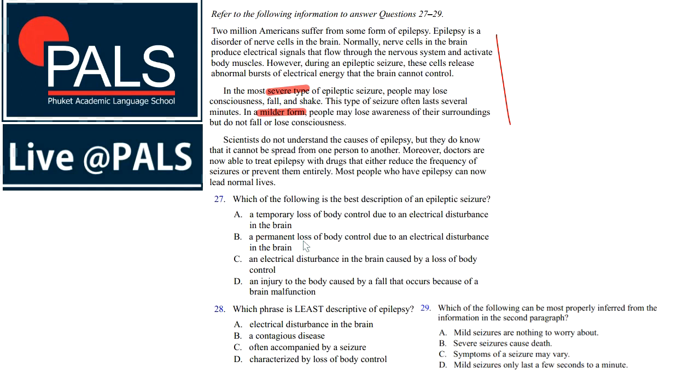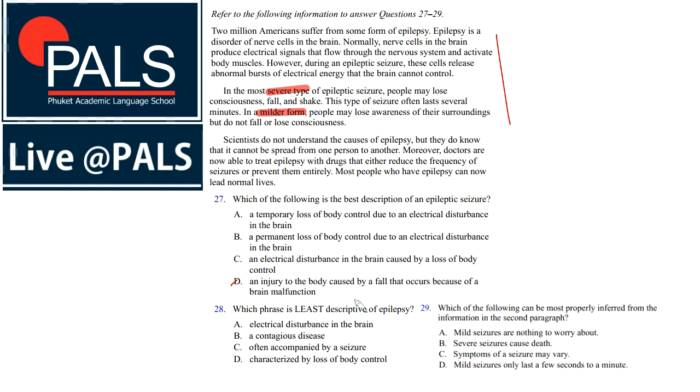A permanent loss of body control due to an electric disturbance in the brain. An electric disturbance in the brain caused by a loss of body control. An injury to the body caused by a fall that occurs because of a brain malfunction. So we can definitely exclude D.